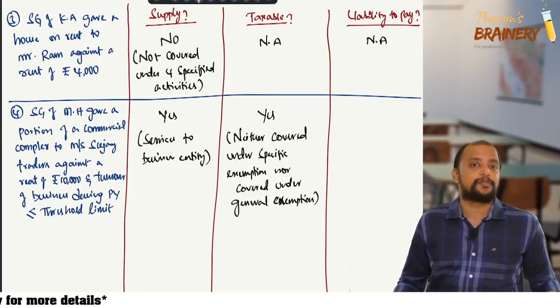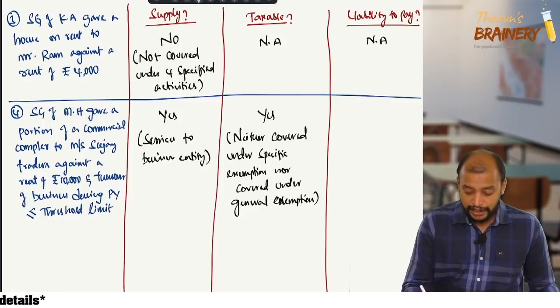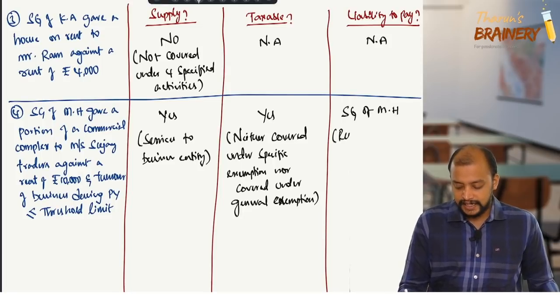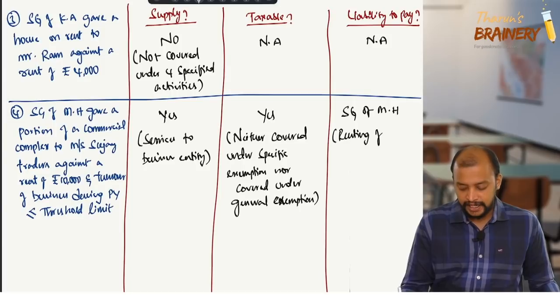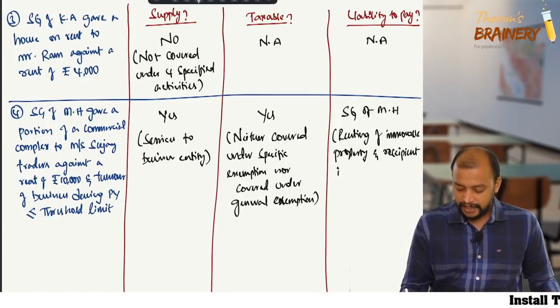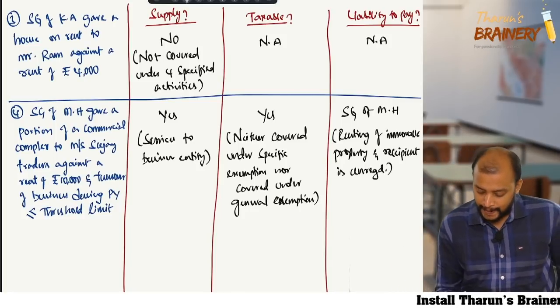Renting of immovable property: if the recipient is unregistered, liability to pay GST is on the state government of Maharashtra, because it is renting of immovable property and the recipient is unregistered.